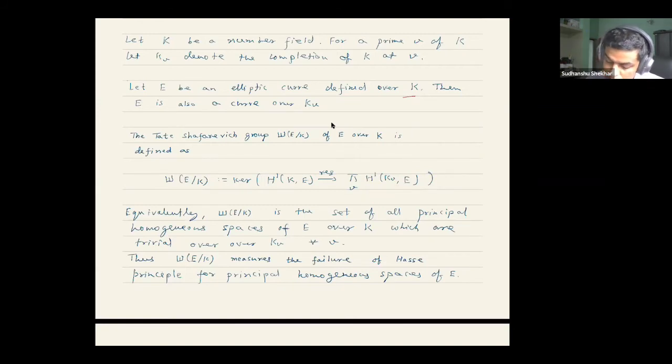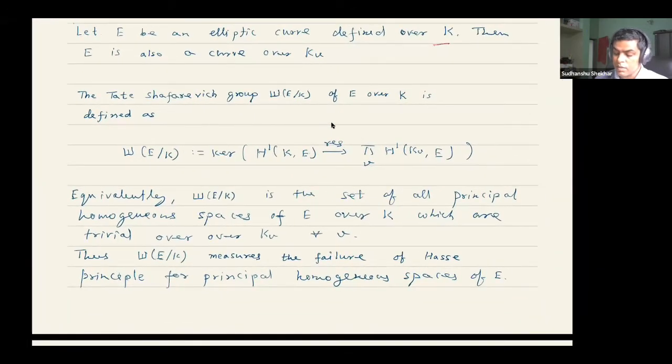If it has a point over K also, then it will be the trivial element here. So non-trivial elements here are precisely those which have points everywhere locally, but no point over K. In other words, Sha classifies all those principal homogeneous spaces which do not satisfy the Hasse principle. So it measures the failure of the Hasse principle for principal homogeneous spaces. That's what the Tate-Shafarevich group is.